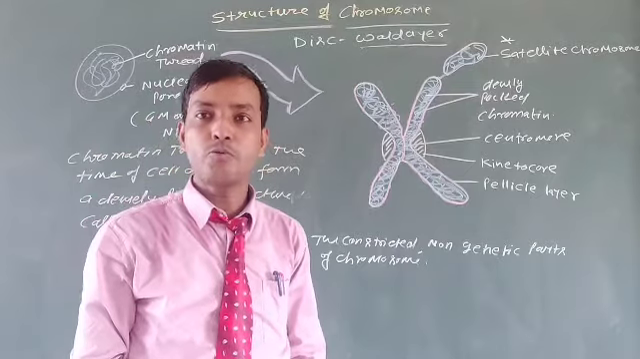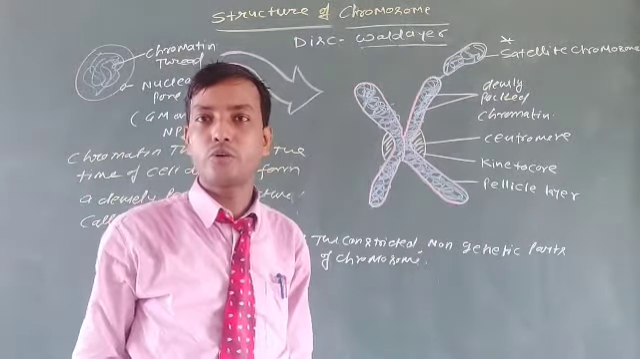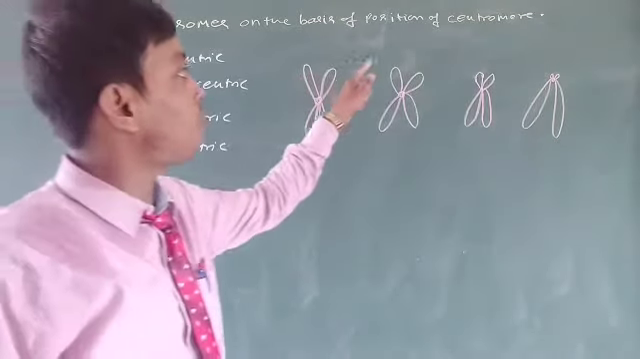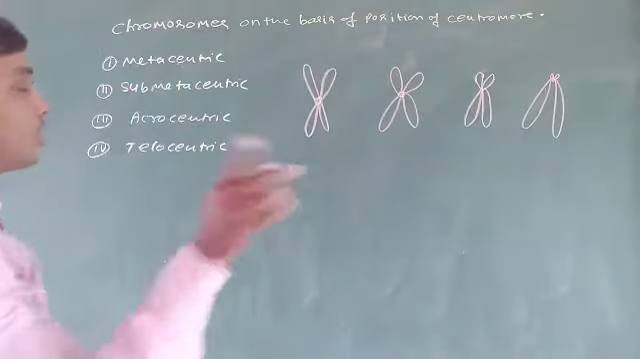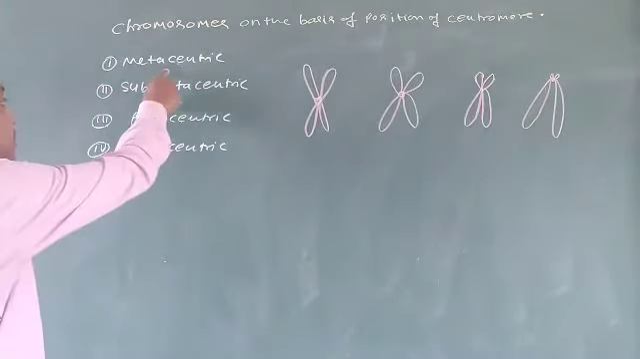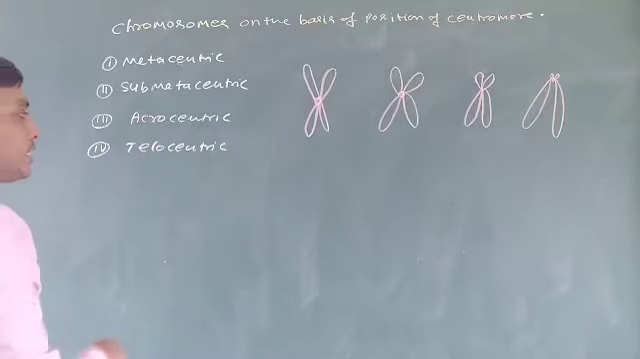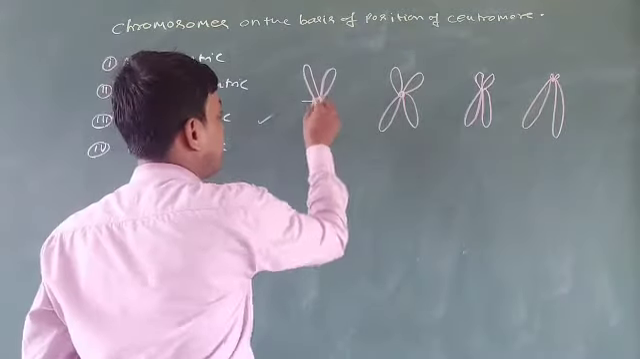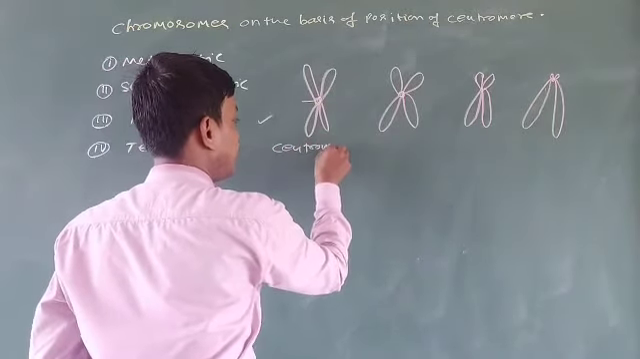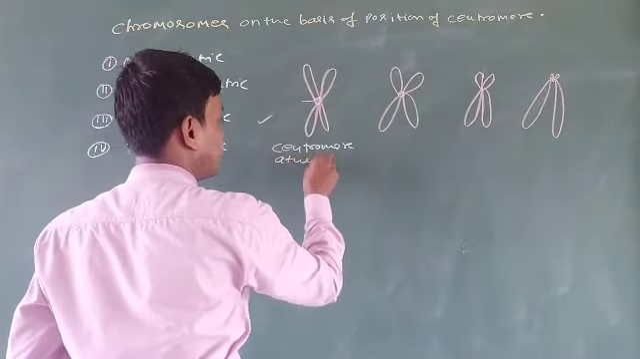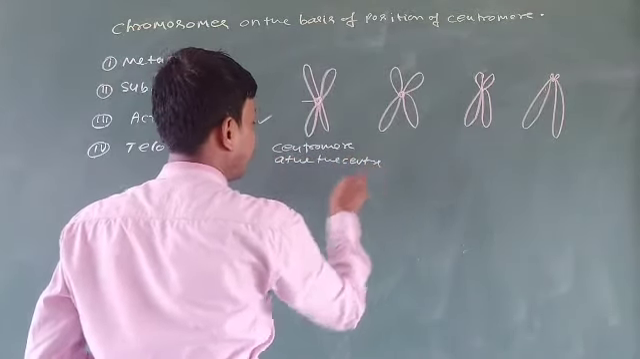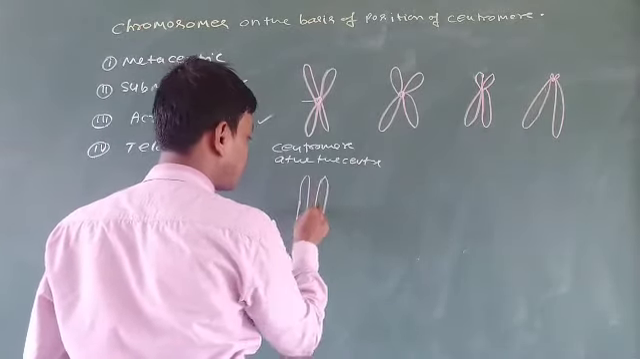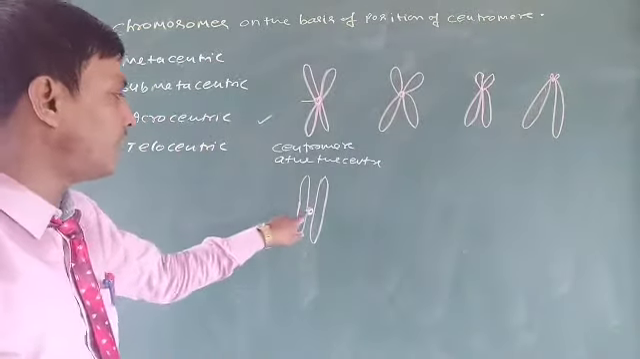Now back to the types of chromosomes on the basis of position of centromere. On the basis of position of centromere, chromosomes will be metacentric, submetacentric, heterocentric and telocentric. This one is the metacentric, in which the centromere is at the center. It means, suppose that this one is one chromosome, and this one is another chromosome. The centromere will be at the center.